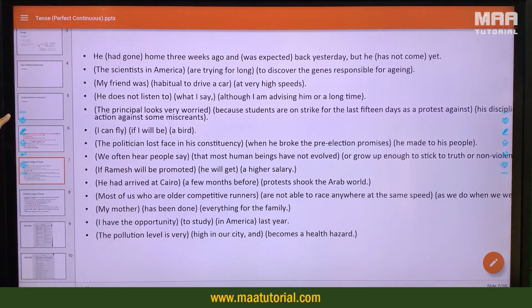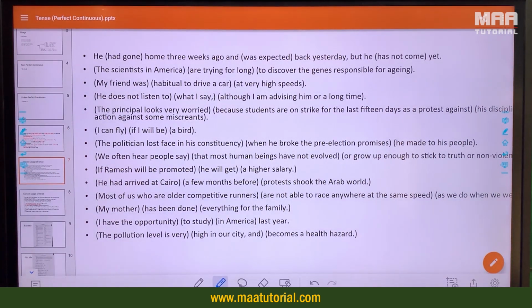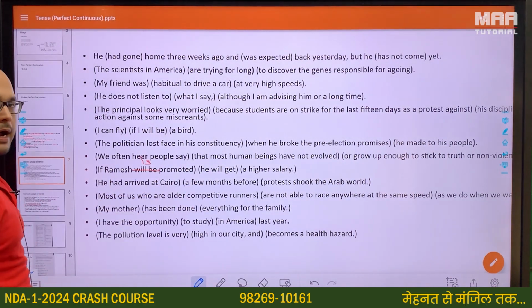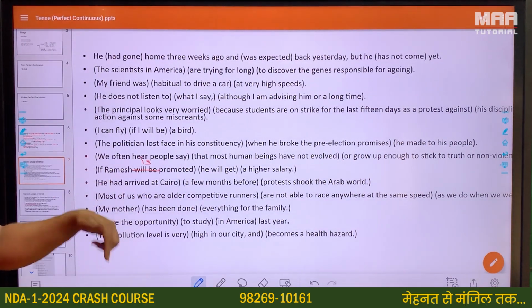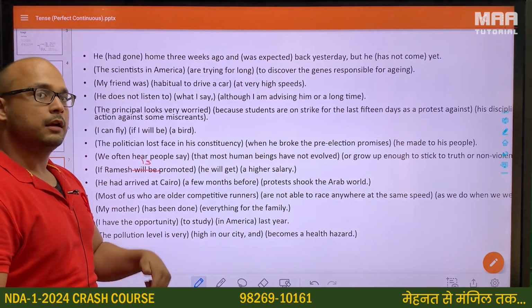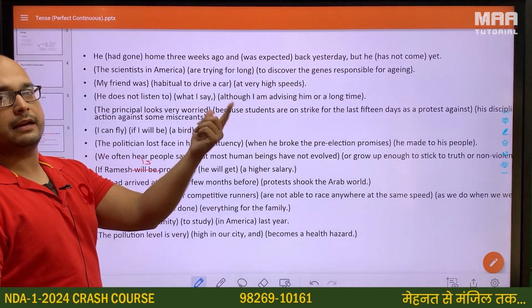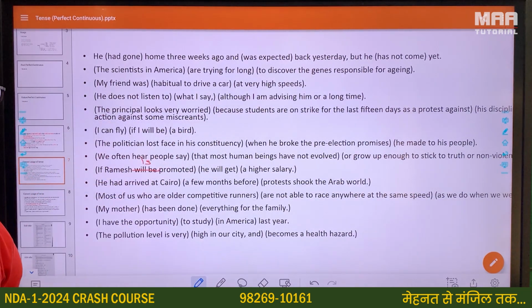If Ramesh will be promoted, he will get a higher salary. If Ramesh is promoted, he will get a higher salary. So if Ramesh is promoted, something in the simple present, if he is promoted, present continuous, if that is happening, if it happens, he will get, then the simple future, that he will get a higher salary.